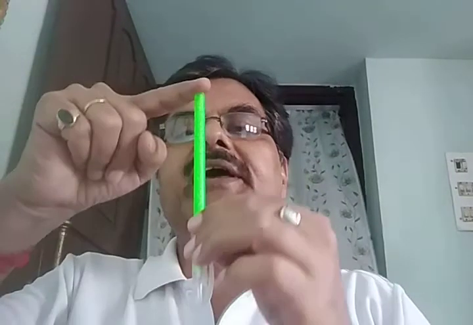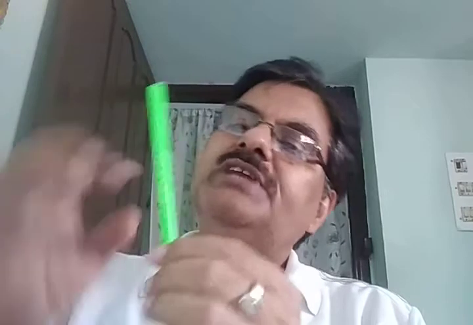Radially symmetrical animals have two ends, the oral end and the aboral end. Oral end means the end where the mouth is present, and the opposite of the mouth is called the aboral end. So only two surfaces or two ends are distinguishable in radially symmetrical animals because their body is mainly cylindrical. There are no right and left sides; there is only the central axis and the parts are arranged around the central axis.